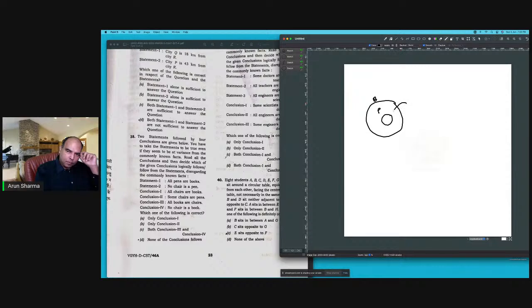So chair के लिए मेरे पास बहुत सारे possibilities हैं. Chair 1, chair 2, chair 3. With respect to its relationship with books. Conclusion 1. All chairs are books. Not necessary because chair 3 में reject हो जा रहा है. Second conclusion. Some chairs are pens. No, that's not right at all. And all books are chairs. That's also not right. So no chair is a book. That's also not necessary because C1 में नहीं है. So conclusion 1, 2, 3 और 4 चारों में से कोई follow नहीं कर रहा. Option D is correct answer.